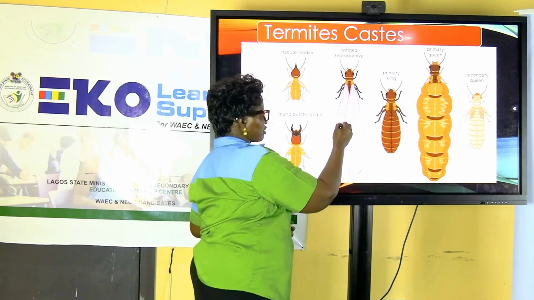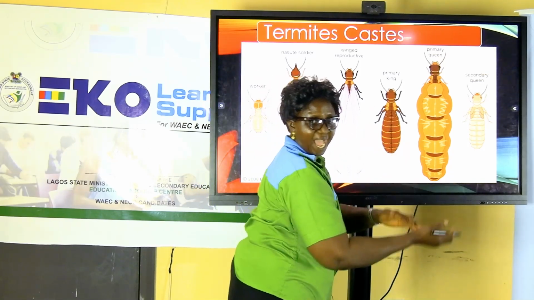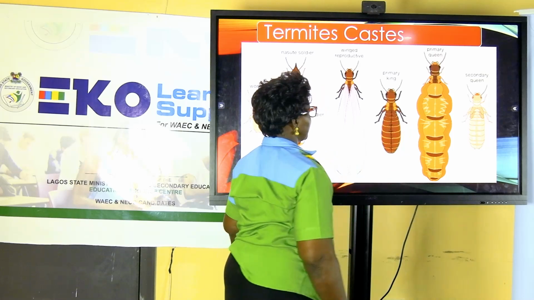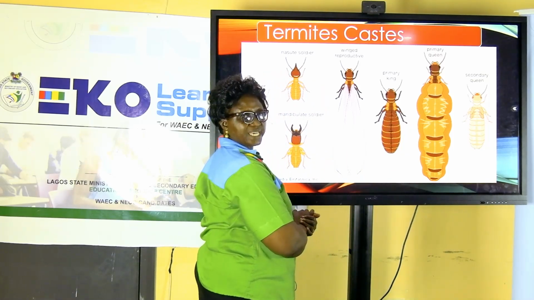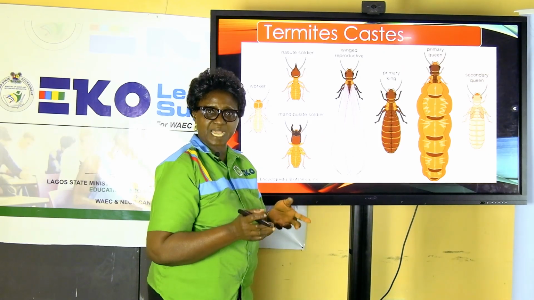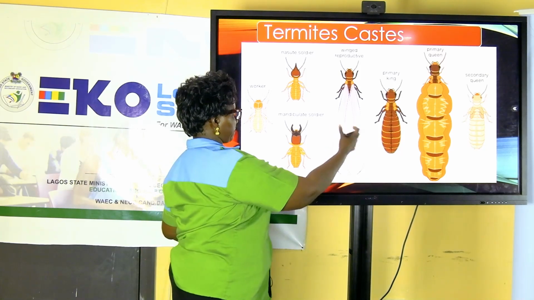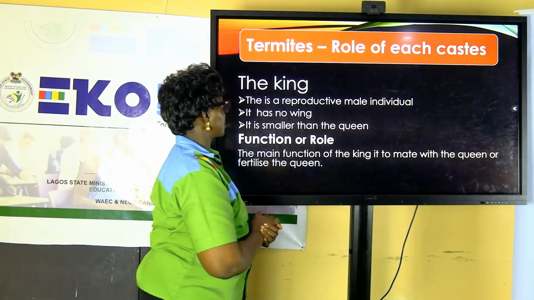Why? The winged reproductive, from it we have workers, soldiers, queen, and king. At the middle here, we have king. And the last two images on the screen display queen. The first one is primary queen, and the second one is secondary queen. So in the colony of termites, we are likely going to have different organisms that will represent these different groups.